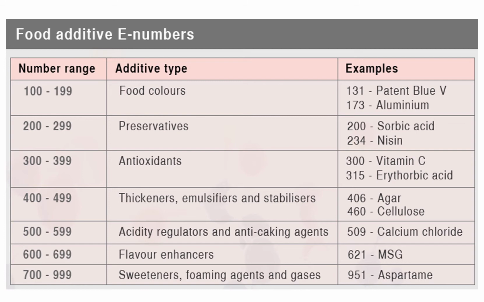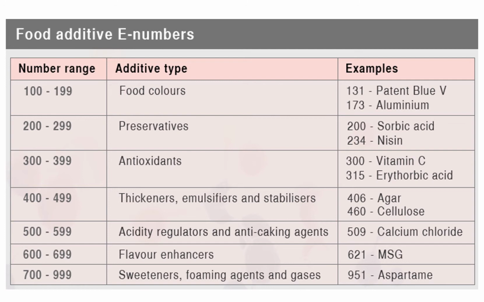Let us quickly go through the food additives. What are the different types of food additives used in processing? Food additives are generally substances or mixture of substances other than basic food stuff which are added to food in order to maintain or improve its safety, freshness, taste, texture or appearance.